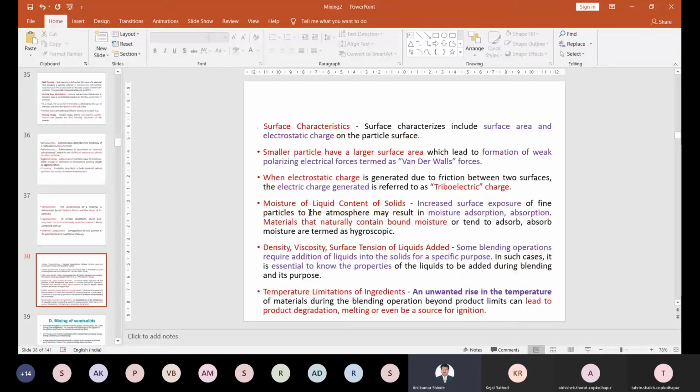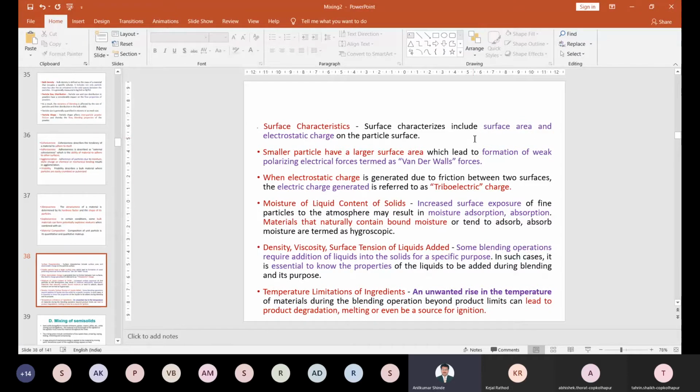Then surface property, we have seen surface property. Smaller particle size always gives greater surface area. These surface characteristics are the surface area and the electrostatic charges. That means how much surface area does a surface have, larger or smaller? Understand it.